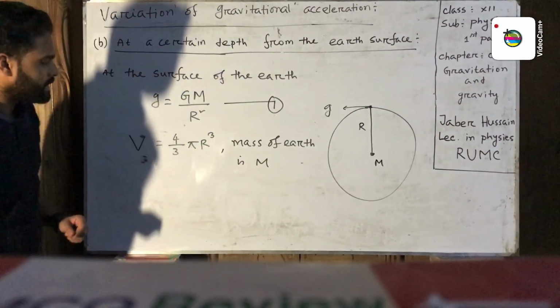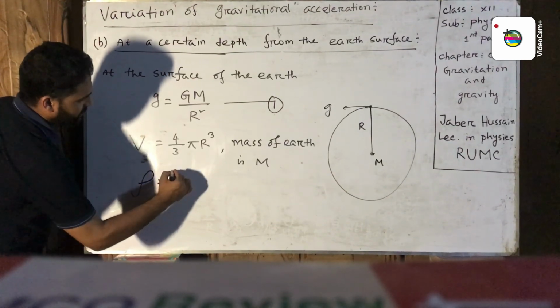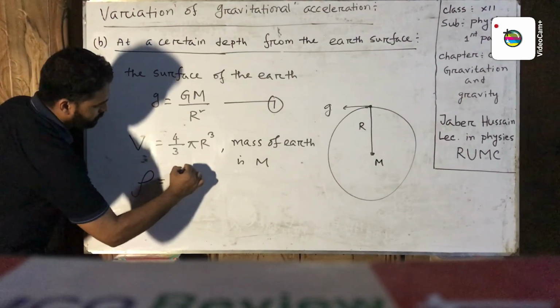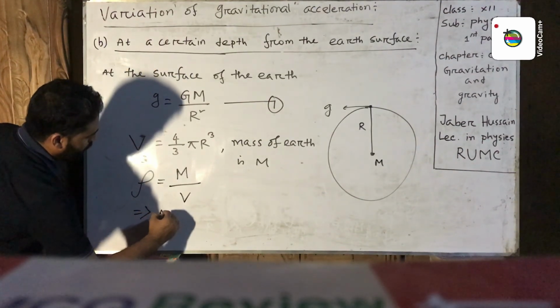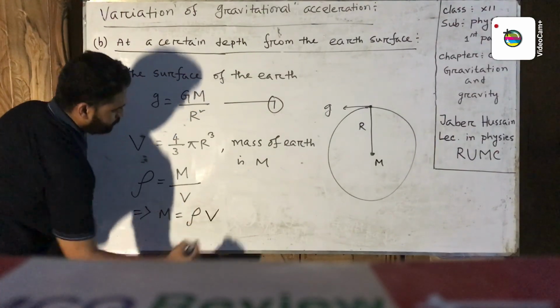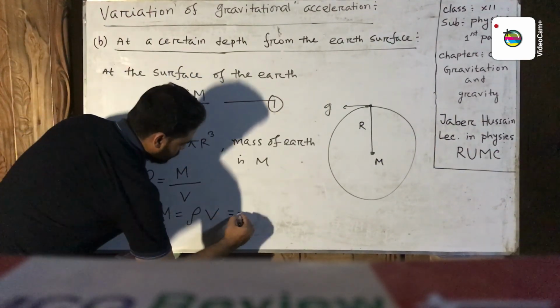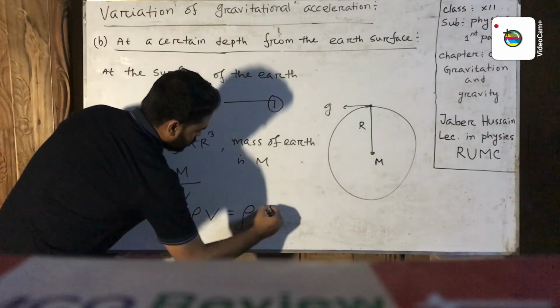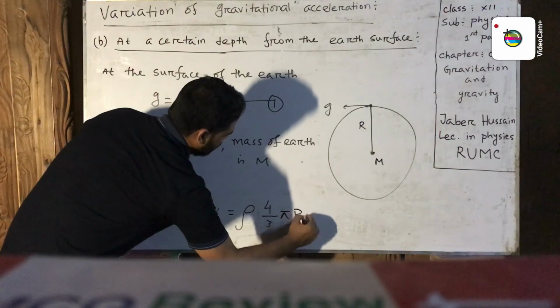Now the density, we write the density equal mass by volume, then mass equal density multiply by volume, then M equal rho into 4 by 3 pi r cube.